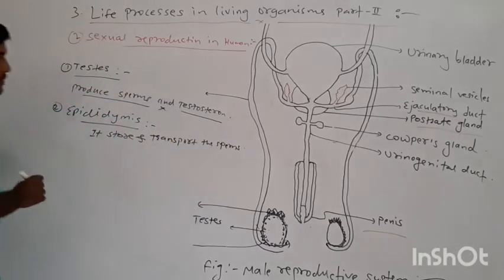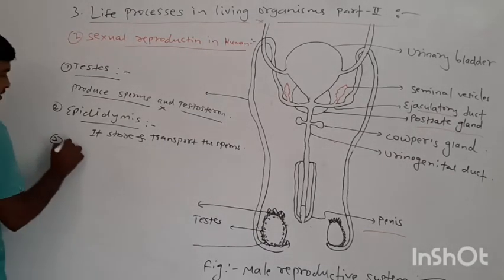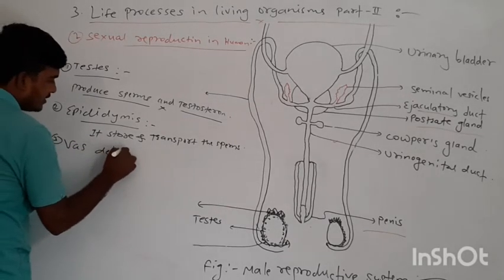This is the function of the epididymis. Then the third one is the vas deferens.